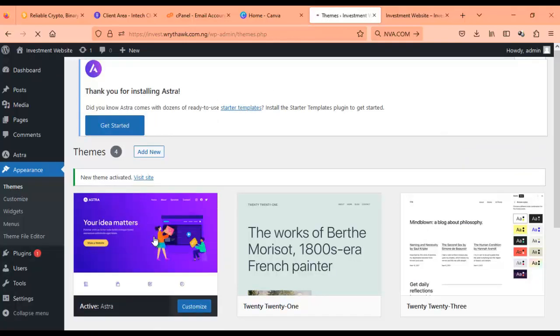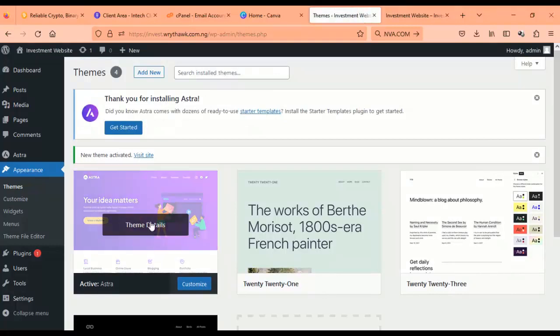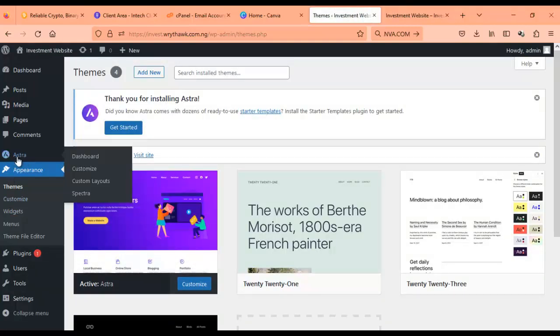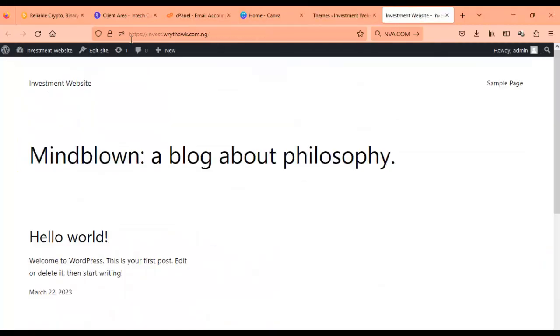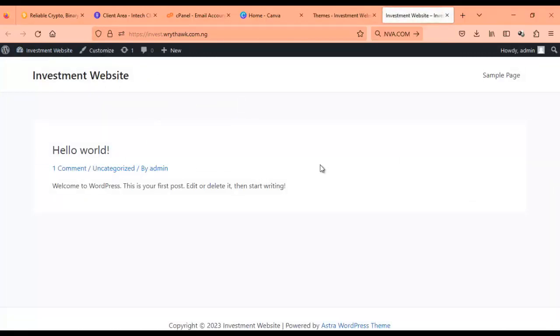Okay, now it has been installed. You can see Astra has been installed. You can see it right here by the left corner of the admin. Now if we go back to this page, refresh, you see that it has changed. Okay, now you see there's nothing on it. You can see Astra WordPress, good, but there's no design at all right here. There's no design at all.